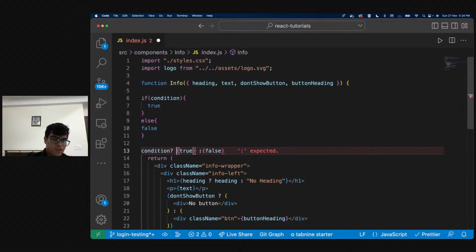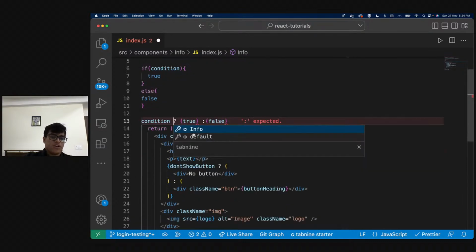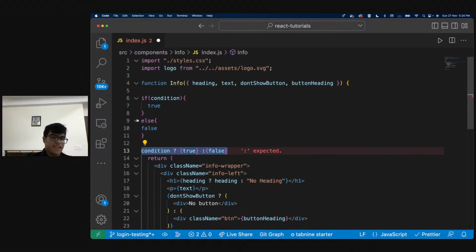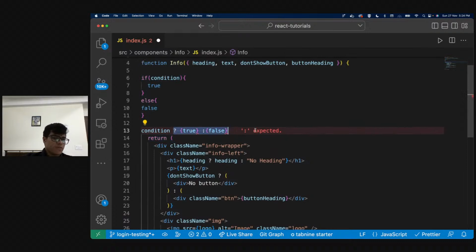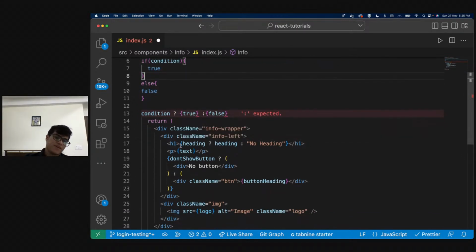This syntax is wrong, but try to understand what I'm telling you. Writing this is the same as writing this. This is what is known as the ternary operator, and it lets you minimize if and else and just do it in one line. And this is something that React really promotes. So instead of saying if condition else this, this basically means if heading is there, then show heading, otherwise no heading.